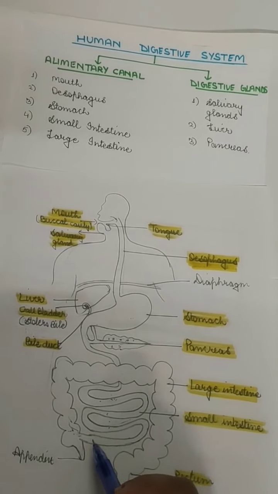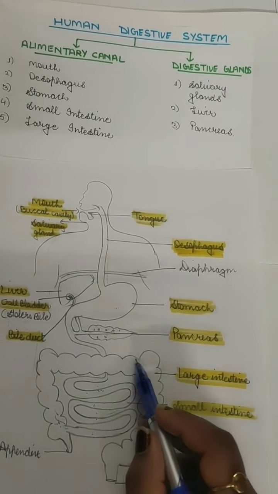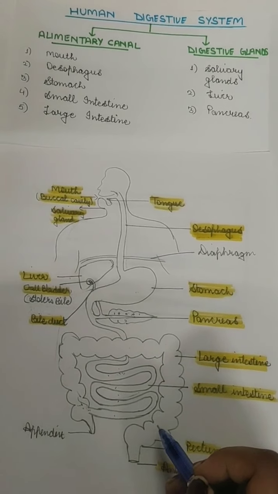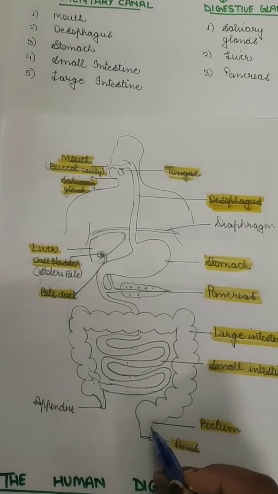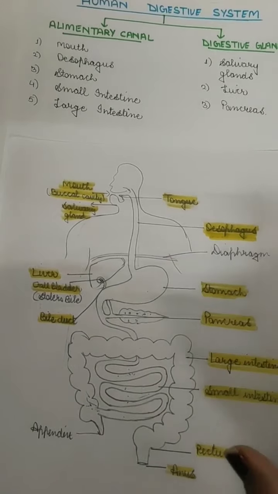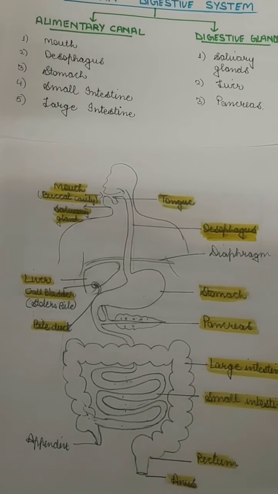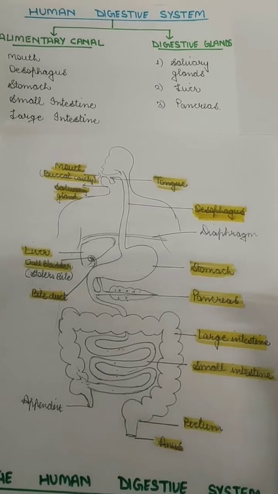So the food moves from the small intestine to the large intestine. Here the absorption of water is done, and then the undigested food, which is not required by the body, is stored for a while in the rectum, and then it comes out from the anus. So this is a small overview of the process of digestion through the alimentary canal. Now we'll be learning it in detail.